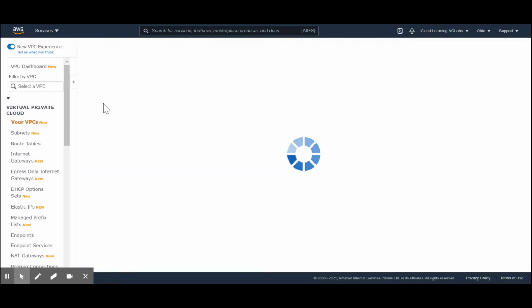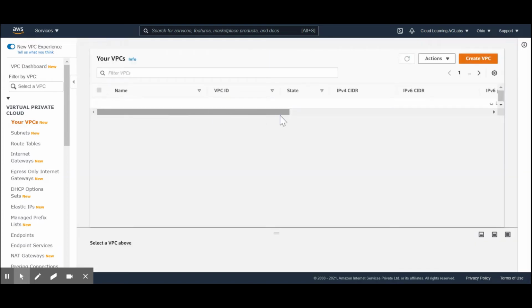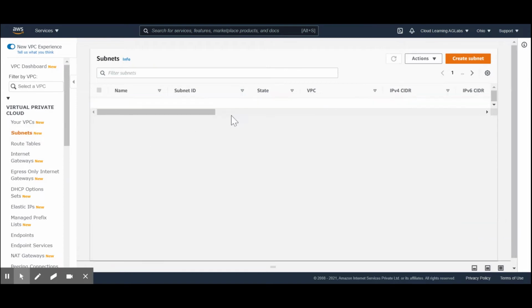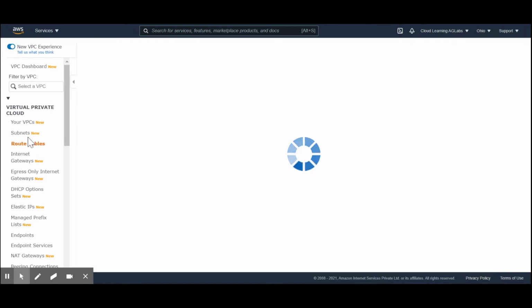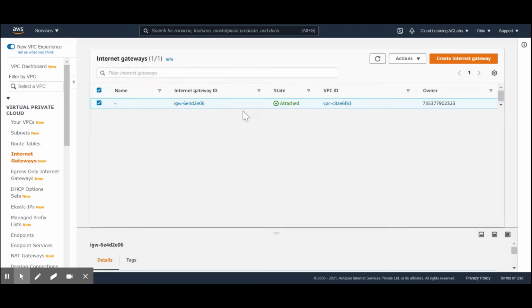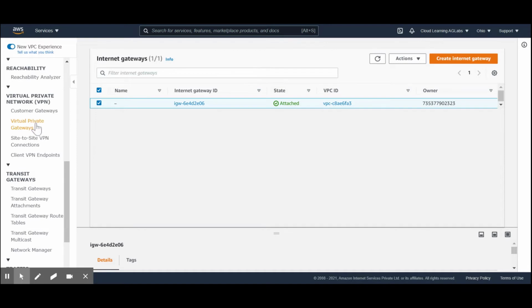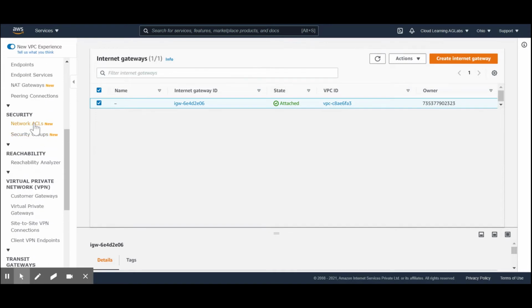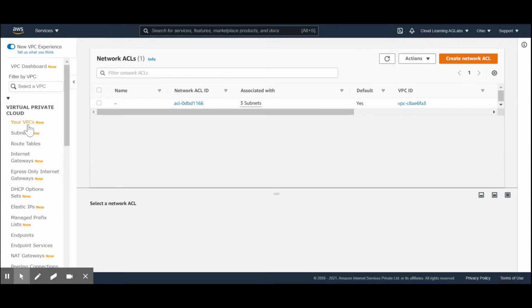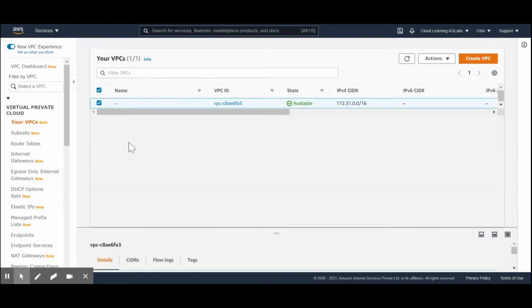So we will go to the VPC section first. Here, our default VPC is listed. The default VPC has a CIDR range of 172.31.0.0/16, and all the subnets and everything will be there for this VPC only right now. The route table is there. There's an internet gateway attached to this. There will be a NACL associated with this subnet. Okay, so what we will do is we will first go and create our own VPC.